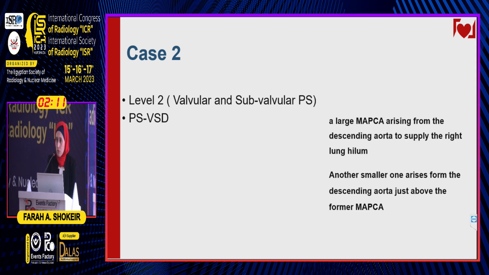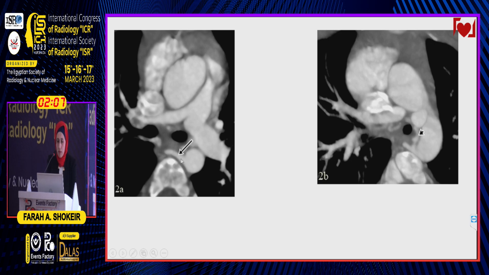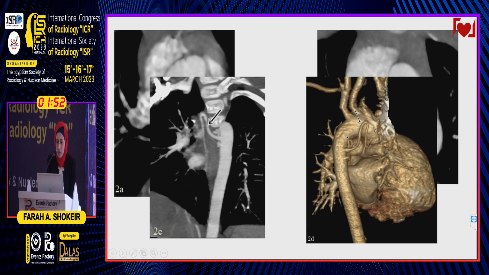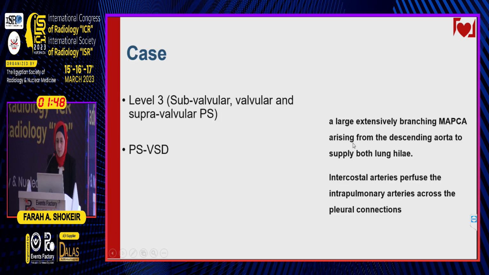This is a level 2 valvular and subvalvular pulmonary stenosis with VSD. This is a large MAPCA or a prominent bronchial artery arising from the descending aorta, giving this significant MAPCA which branches in the mediastinum and supplies the right lung hilum. These are coronal reformatted images of this vessel, and this is the collateral artery.